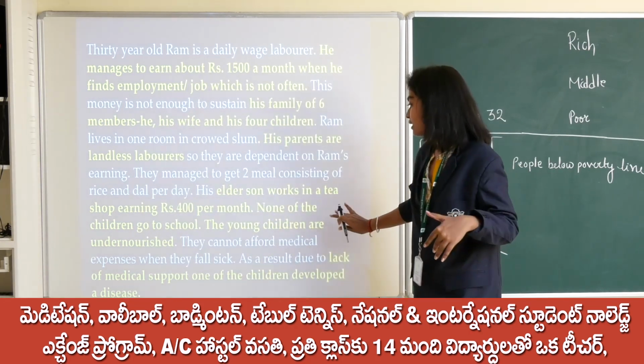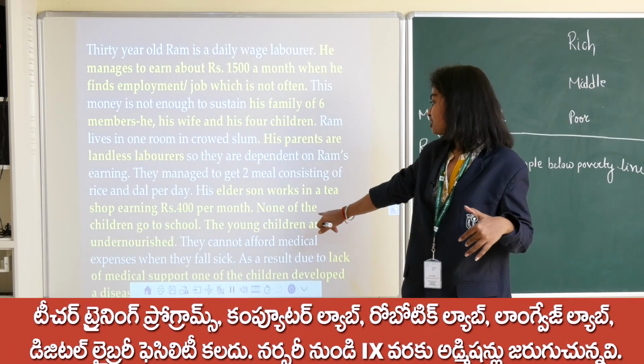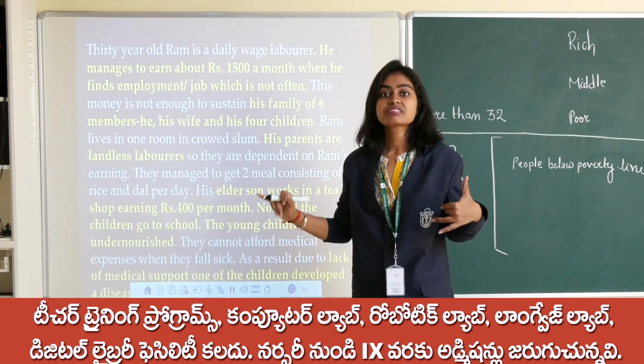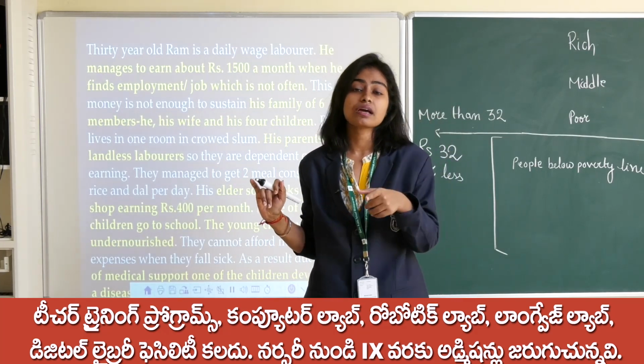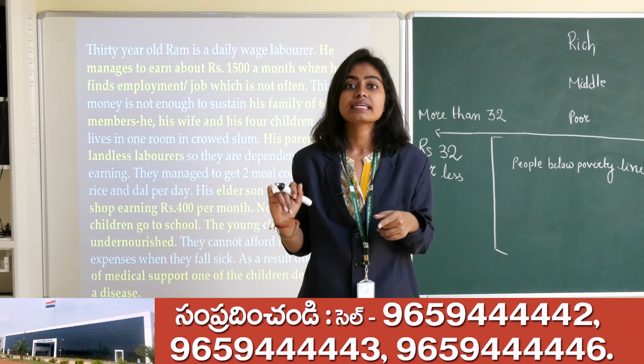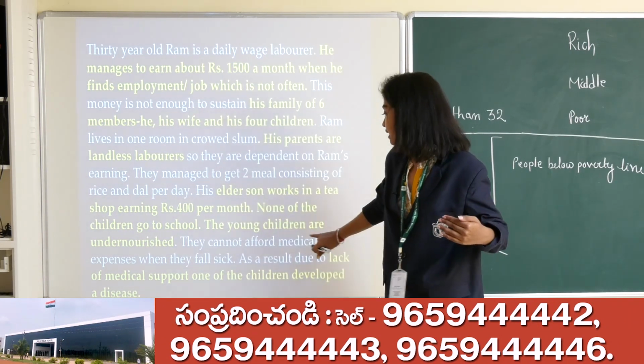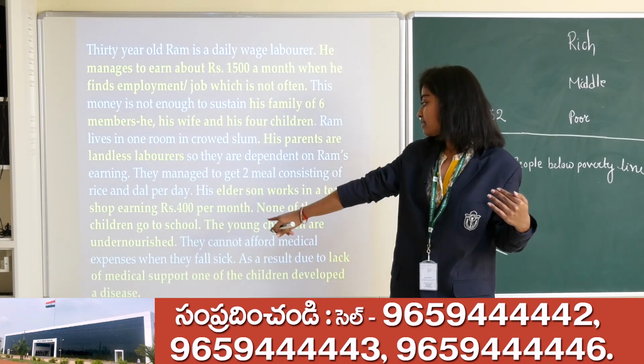Next, the young children are undernourished. Undernourished means there is malnutrition. I have already explained that it is a lack of the nutrients your body requires. Next, the last one, lack of medical support.